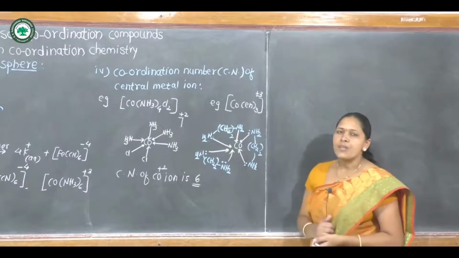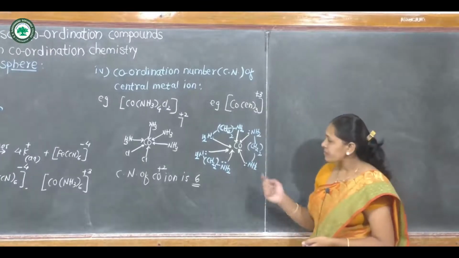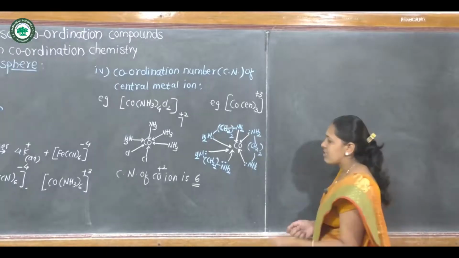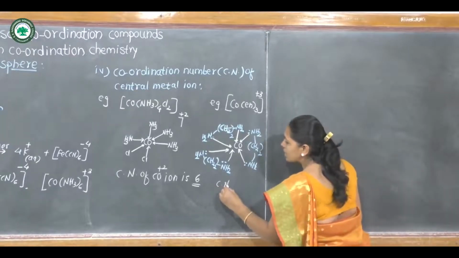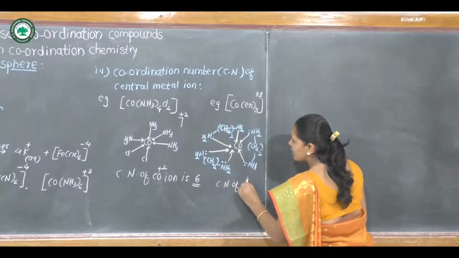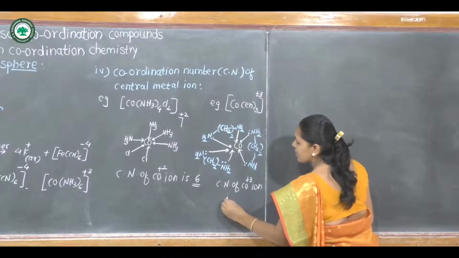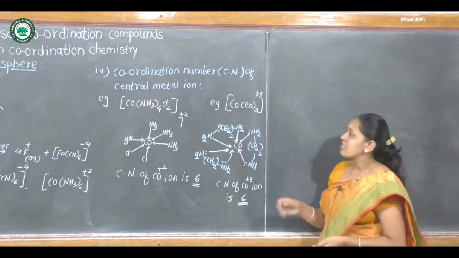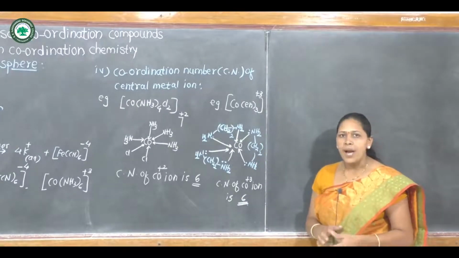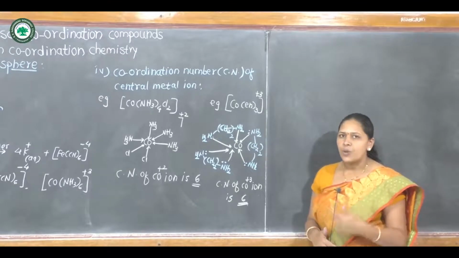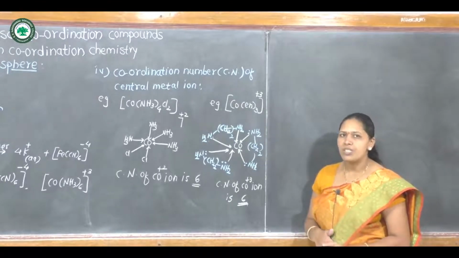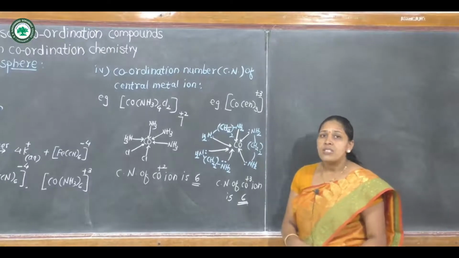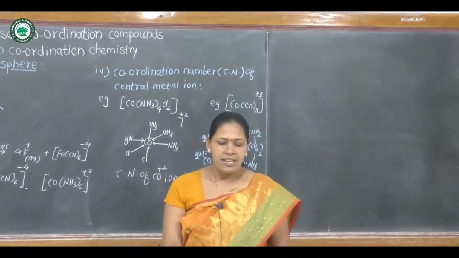Therefore, total coordinate bonds formed by three ethylene diamine are 6. Therefore, the coordination number of cobalt plus 3 ion is 6. Because ethylene diamine is a bidentate ligand, it can donate two electron pairs to the central metal ion. Therefore, 3 ethylene diamine can form 6 coordinate bonds with the central metal ion.